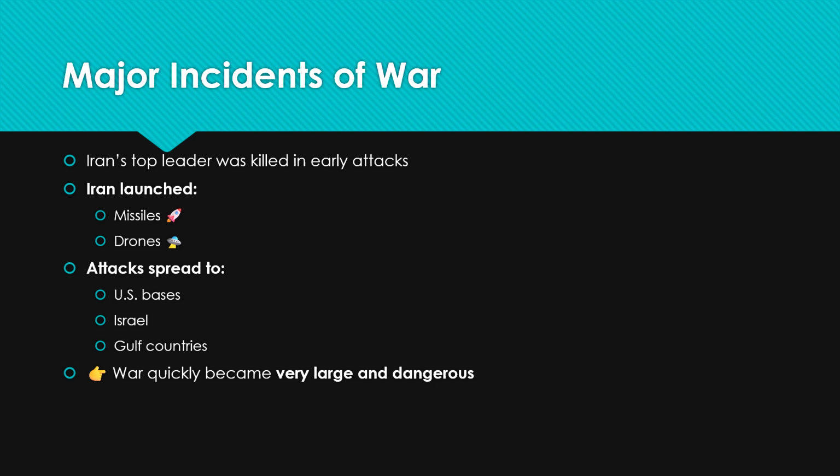Iran launched missiles and drones so that they can defeat the U.S. and Israel easily. Now, attacks spread to the U.S. bases, Israel, and Gulf countries. You can say that Iran's target is on the U.S. bases, Israel, and Gulf countries. Okay, and the war becomes very large and dangerous.